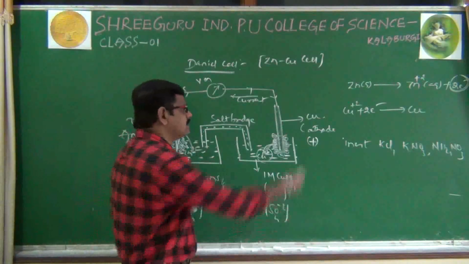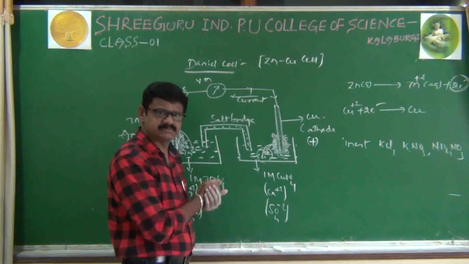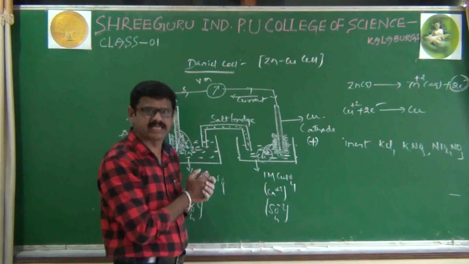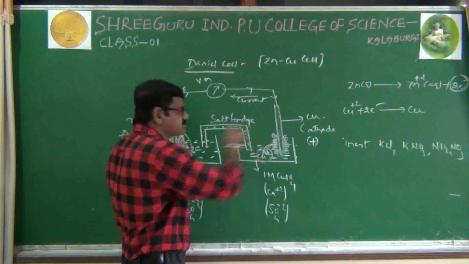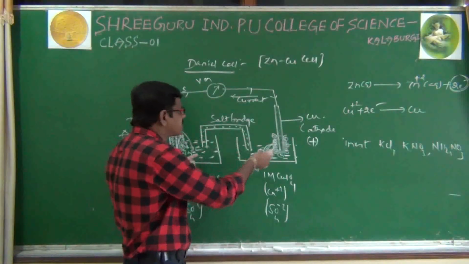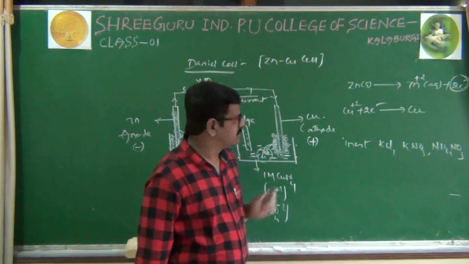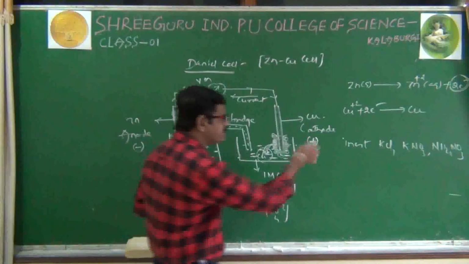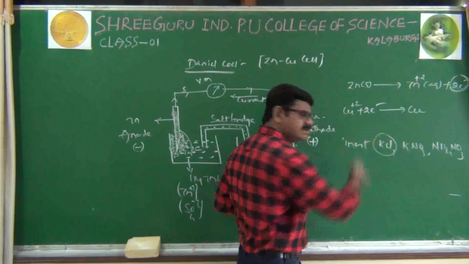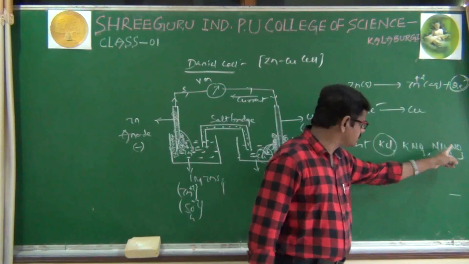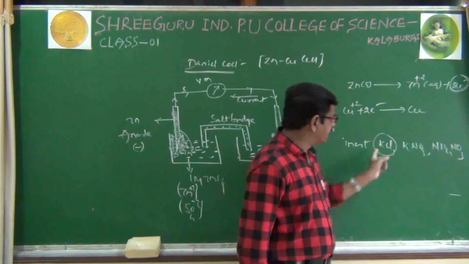But the thing is, we are filling electrolytes, and we are arranging this glass tube in an inverted arrangement, so the liquid will come out. If liquid is coming out, no reaction takes place in this process. To prevent that, along with this KCl or KNO3 or ammonium nitrate, anyone we can use,